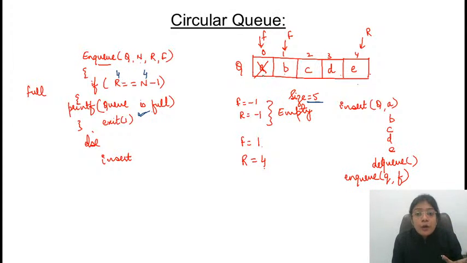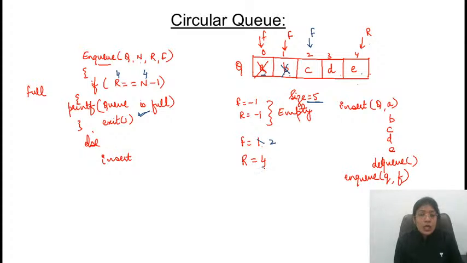Though we have one empty slot, let's assume that B is also deleted, then also it will generate an error message. 2 empty slots are available, but still rear is pointing to E and it is saying that queue is full. Though the queue is not full, so this is not the correct implementation. Make sense?